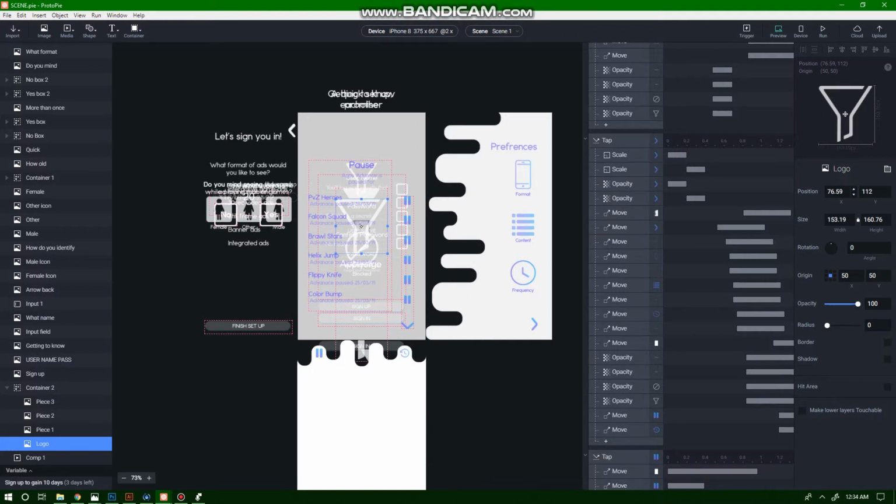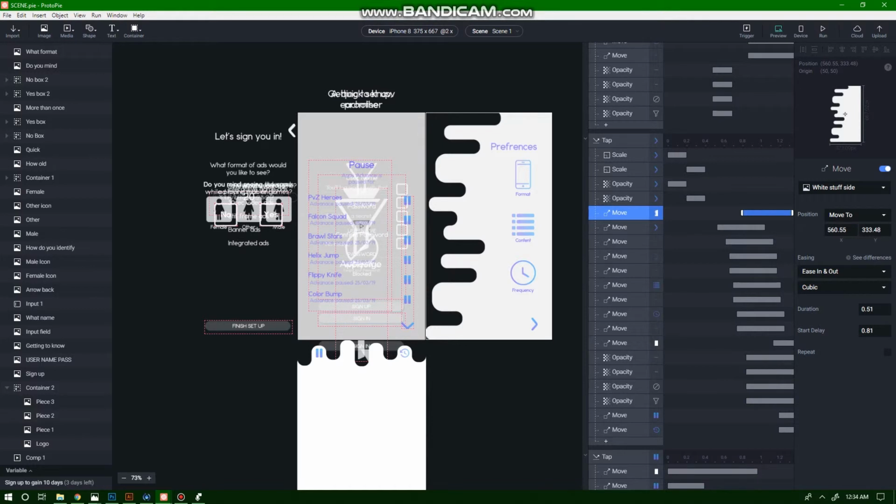I'll write that down because I eventually want it to pop up from there or move to there. Then I move it to the side, write down those numbers, keep it on the side, and at a later stage when I want it to move in, I can just type in move to. Then it'll move from wherever it currently is to the position I assigned it.